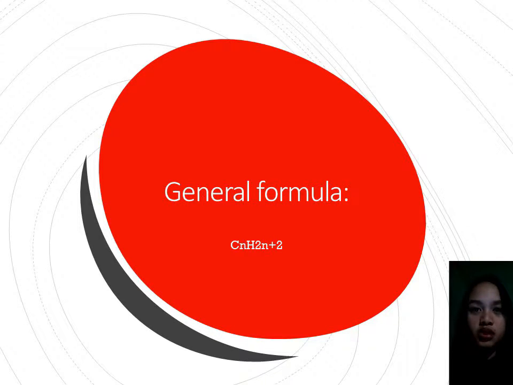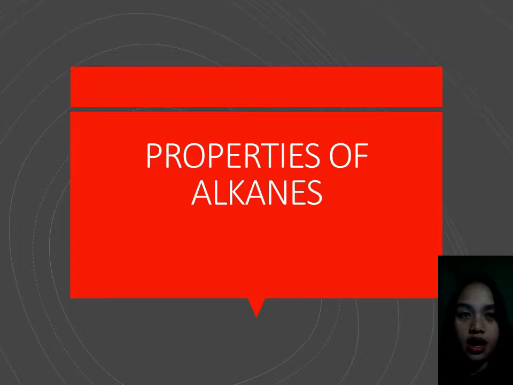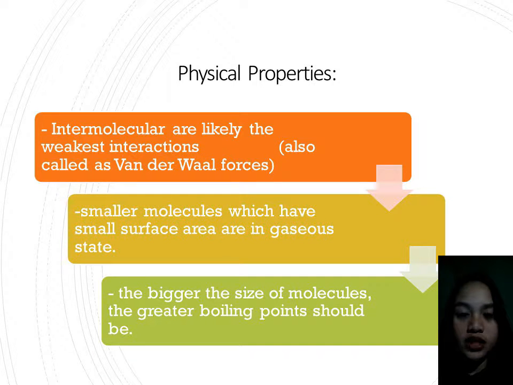The general formula for alkanes is CnH2n+2. Alkanes have physical and chemical properties. Physical property: with only carbon and hydrogen makeup, charge separation within molecules of various alkanes would be difficult. Thus, any intermolecular interactions are likely to be the weakest interactions.